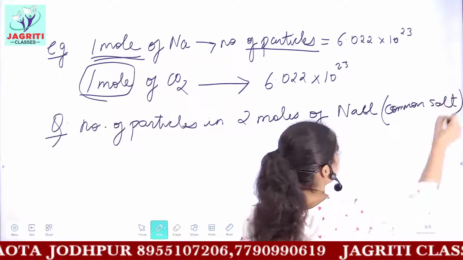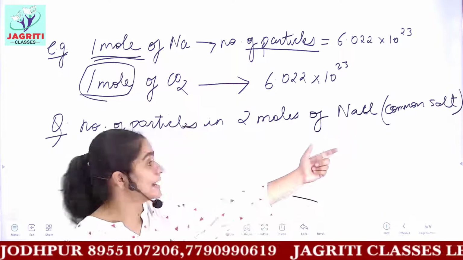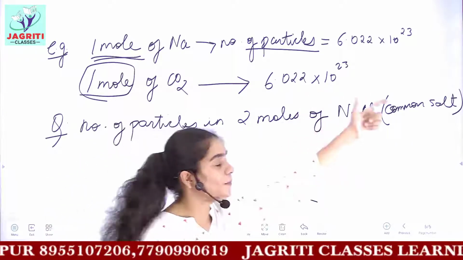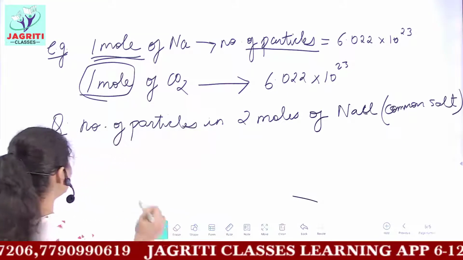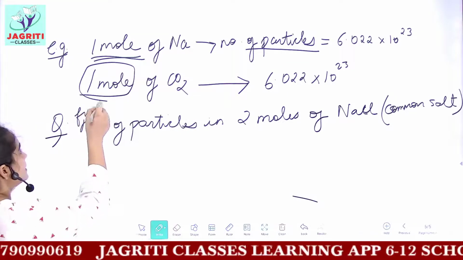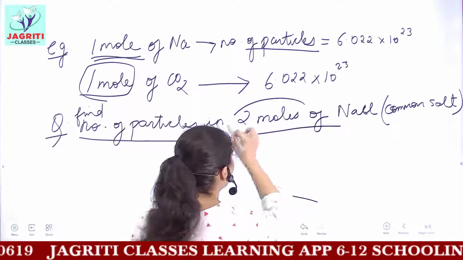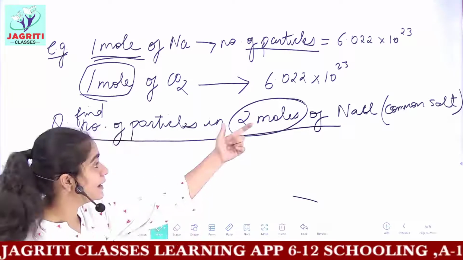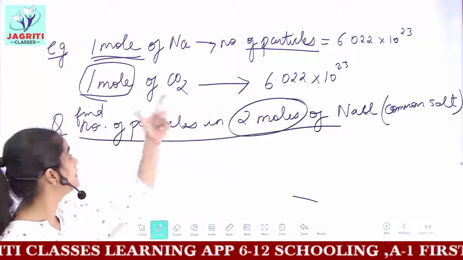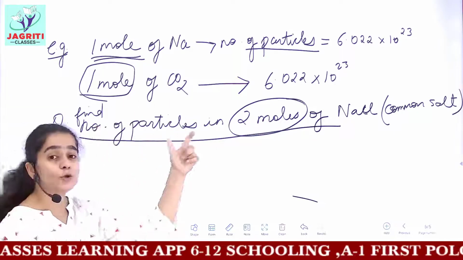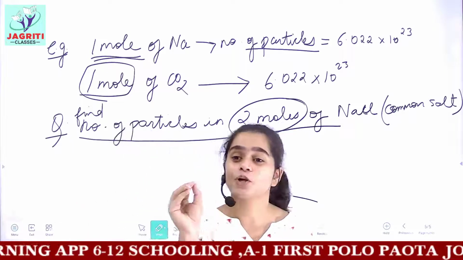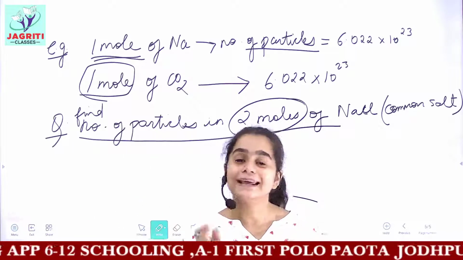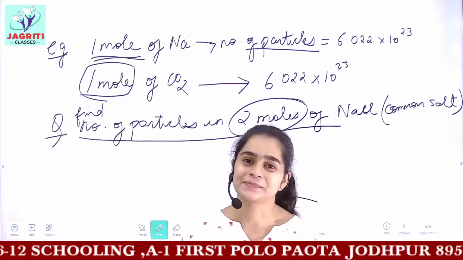Its IUPAC name is sodium chloride, and its common name is common salt or table salt, which we use. Remember, there are 2 moles and you have to find the total number of particles in 2 moles. If you know the answer, you can pause the video and solve it, and then check if you got it correct.